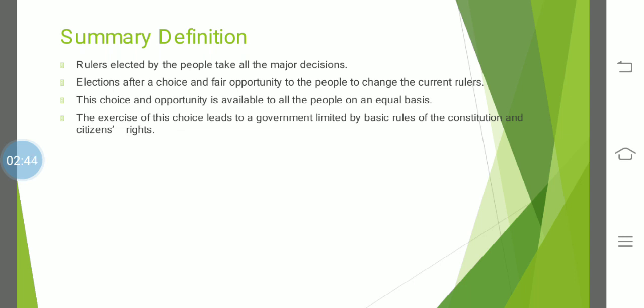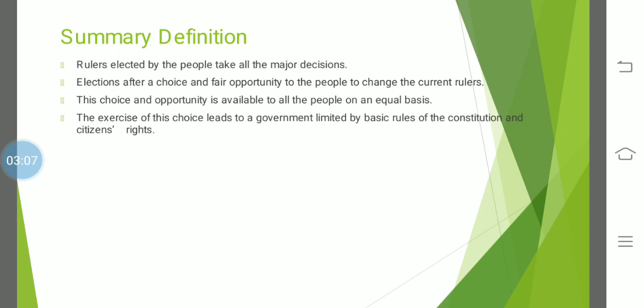So what should happen? In a democratic country, everyone must get a free opportunity to choose. People must be free to choose anyone of their choice. Is it clear? Because in Pakistan, there was no choice for the people. I hope this is clear.